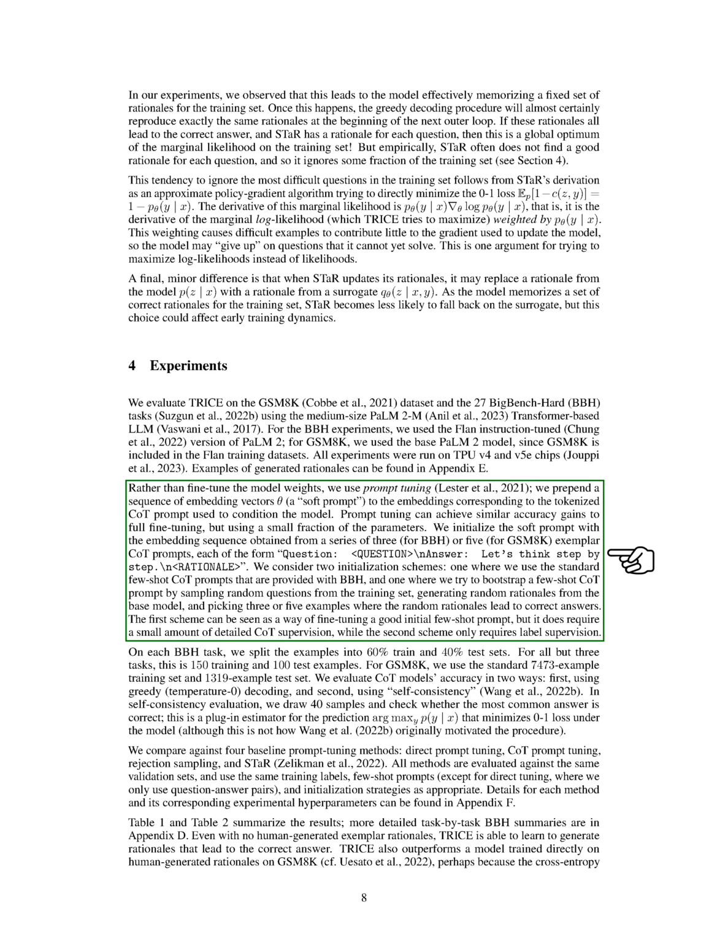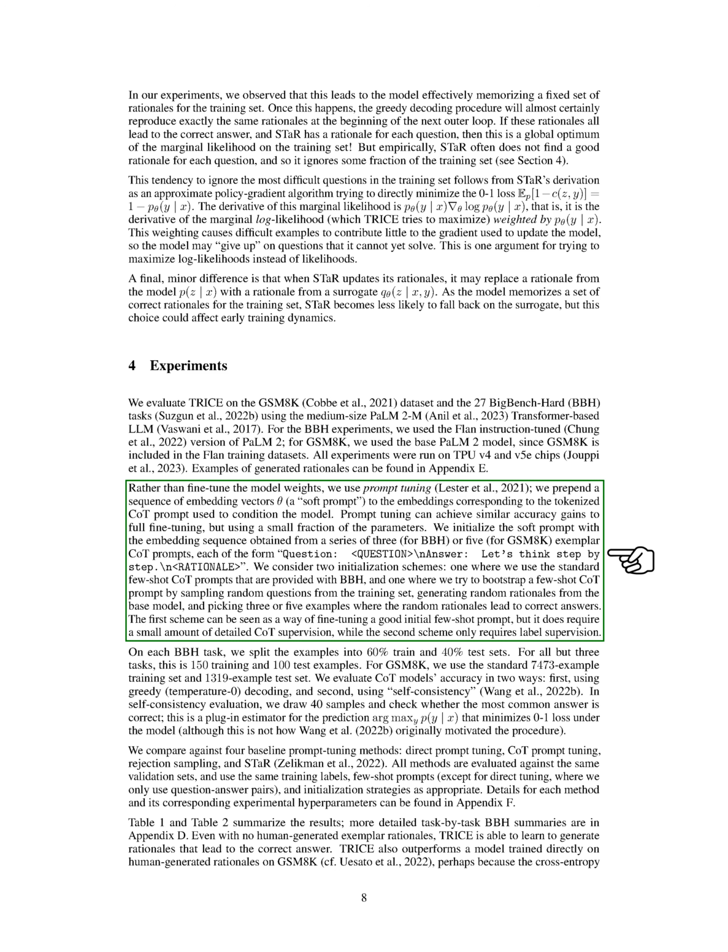Instead of fine-tuning the model weights, we used a method called prompt tuning. This involves adding a sequence of embedding vectors, which we refer to as a soft prompt, to the embeddings that correspond to the tokenized CoT prompt used to condition the model. This method can achieve similar accuracy gains to full fine-tuning, but with fewer parameters.